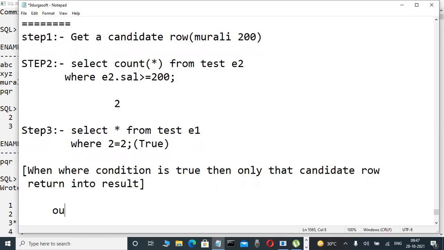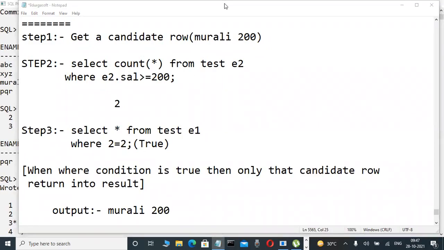And now the output is what? What is that one? Murali. And now Murali 200. But up to this one, okay. But what is my doubt: is the next record checked by the server with the same process, or does it not check? Only one thing is correct.